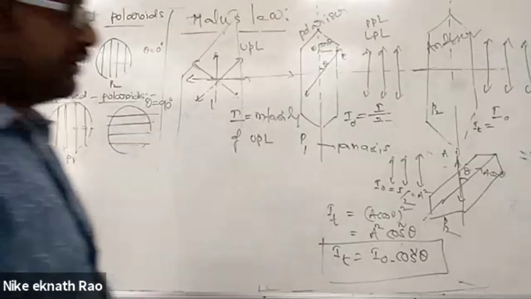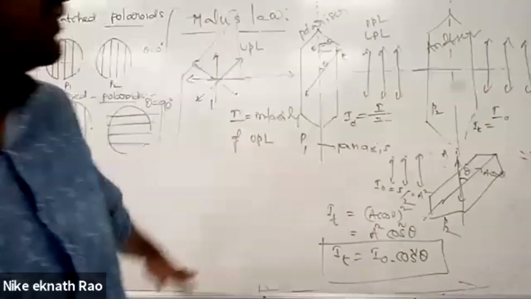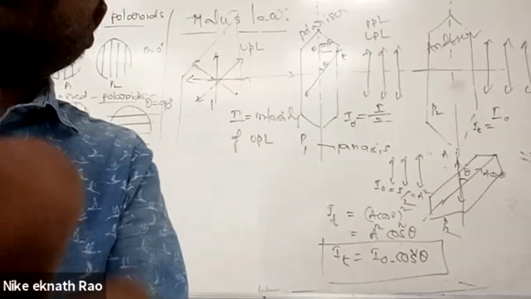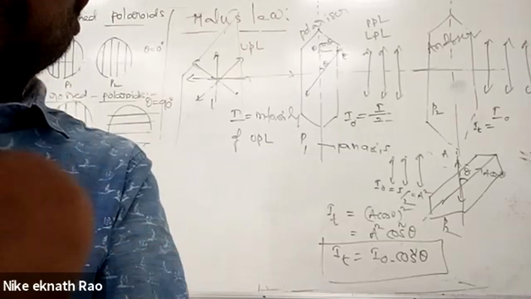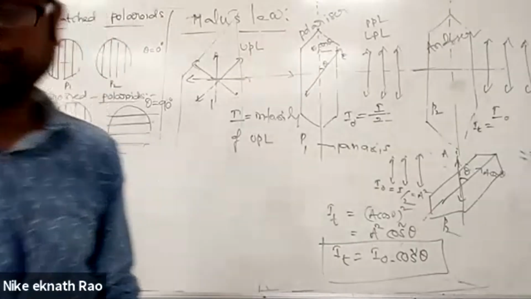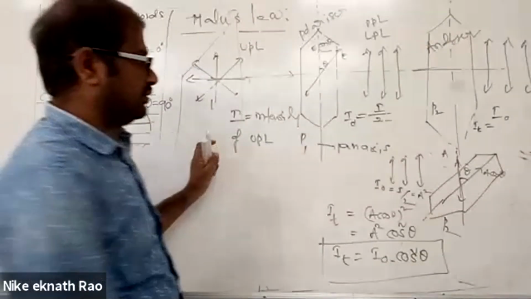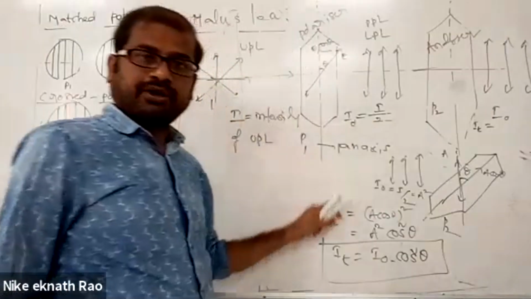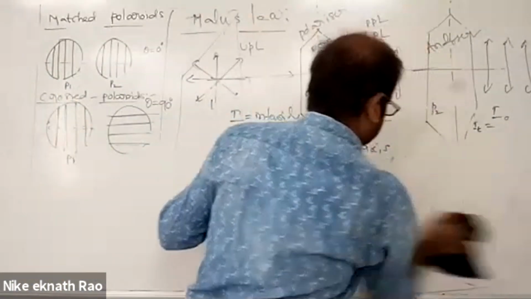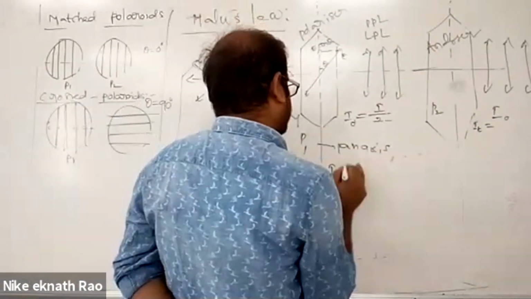Now, how do we identify polarized light, unpolarized light, and partially polarized light by this phenomenon of analysis? That we will see now. For example, one light is given to you. How do you identify what kind of light it is, polarized or unpolarized? At this part, the derivation and writing part is Malus's law. Let's see. So here, identification of light.